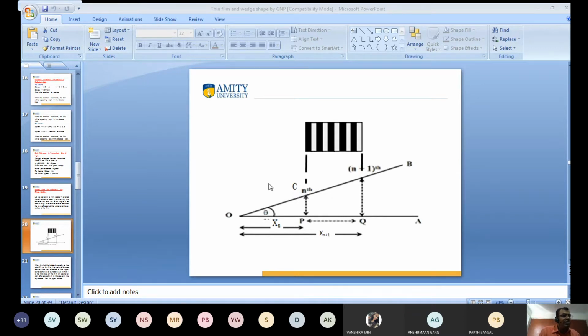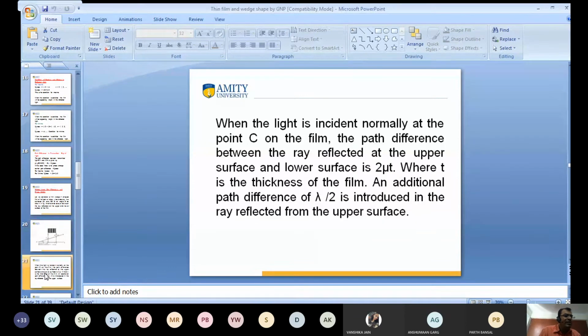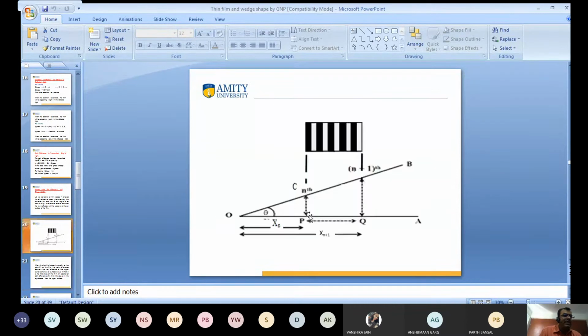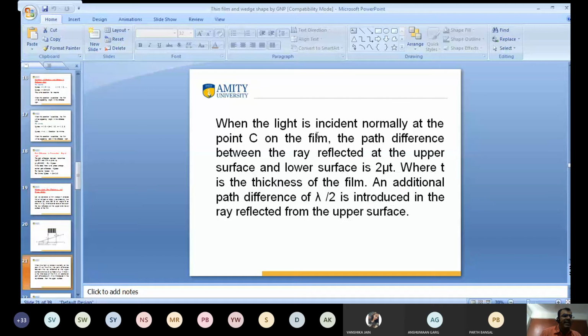So I want to come to the point. When light is incident normally at point C on the film, point C of the film is this one. Have you seen it on screen? For normal incidence, the path difference will be equal to 2 mu t because cos r is 1.